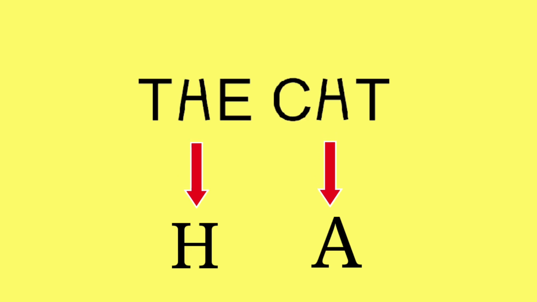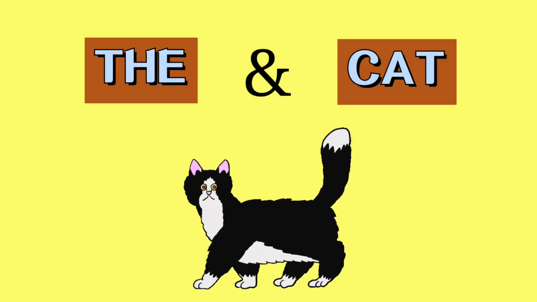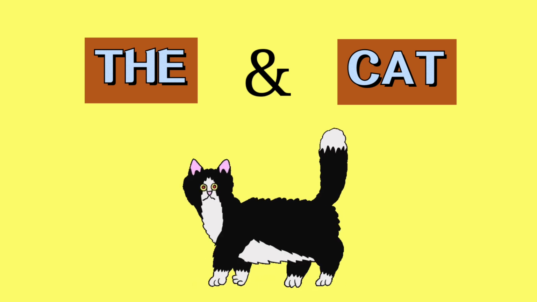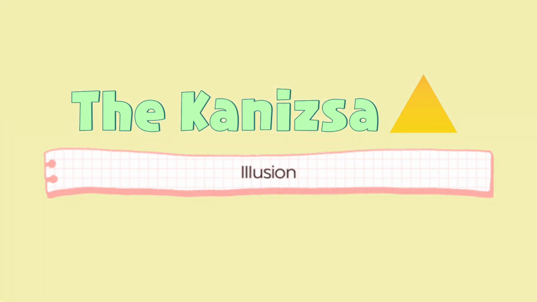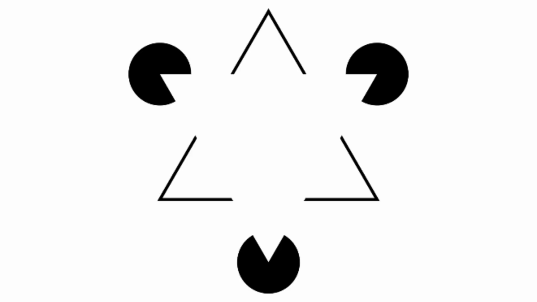Look at this classical example. Did you say the cat? The second letter in each word is the same, but we can distinguish the first one as H and the second as A at a single glance, because of our previous experience with the words the and cat. Sometimes, the brain even fills in information that is not there, which is called perceptual filling in. Take the Kanizsa triangle illusion, for instance. We perceive a white triangle on top of 3 black circles, even though the triangle isn't really there. Our brain fills in the missing information to create a complete image of a triangle.